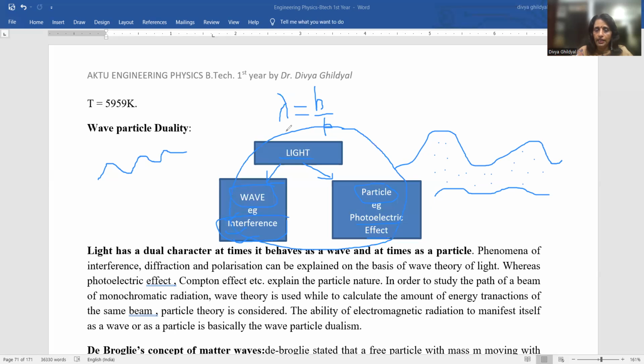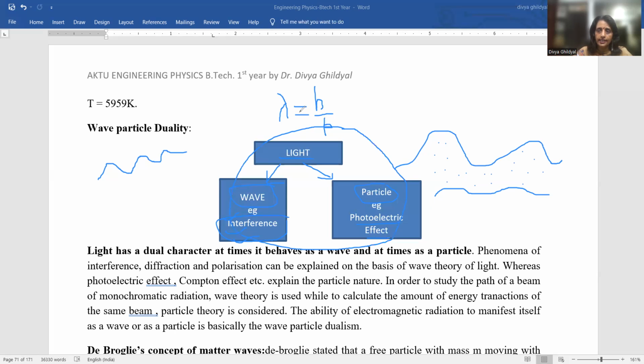We know from the basic concept of science that we cannot equate an equation unless the quantities on the left hand side and right hand side carry the same units and dimensions.